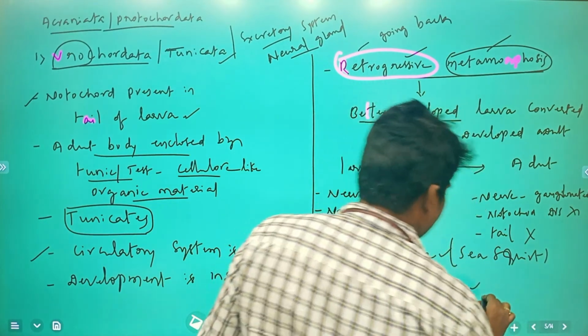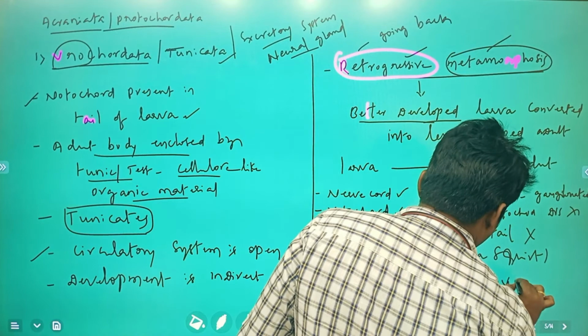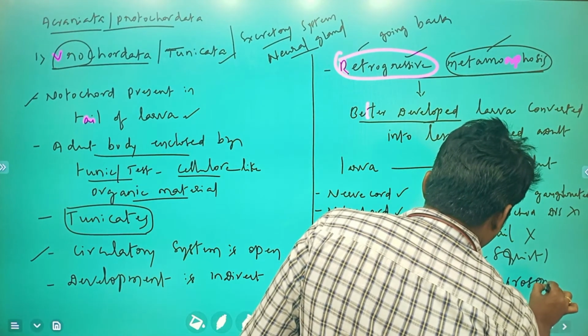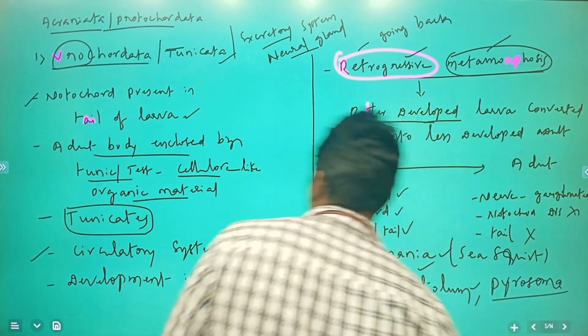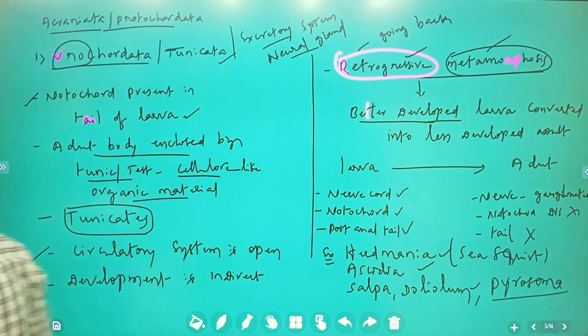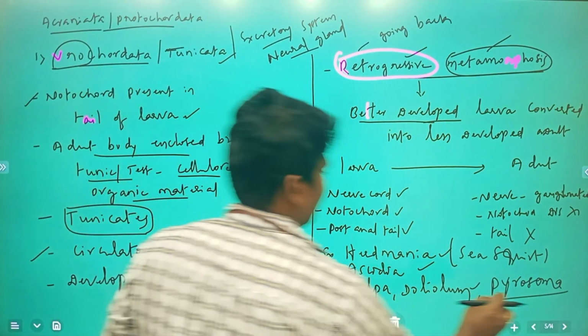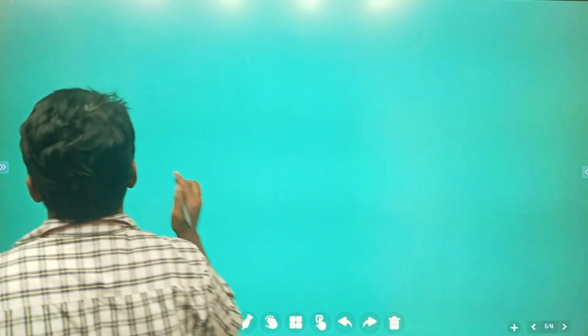Herdmania is also known as sea squirt. Another example is Pyrosoma, a colonial bioluminescent form. These are the examples of Urochordata. Now we'll see Cephalochordata. Urochordata is completed.